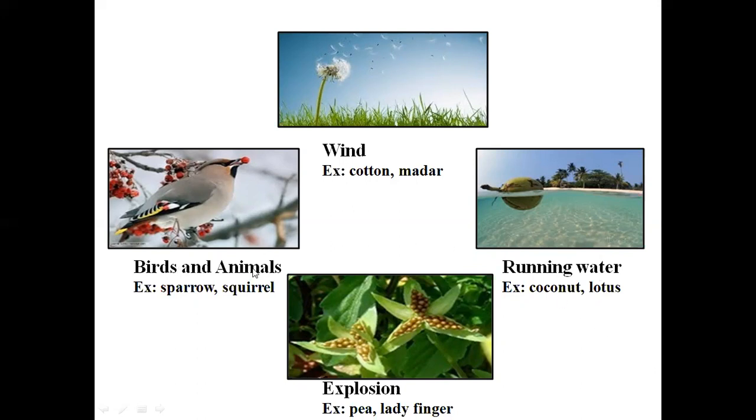Birds and animals play an important role in dispersal of seeds. Many birds and animals visit the plants and trees, they eat the fruit and they scatter the seeds in many places. Explosion in plants like pea plant and ladyfinger plant. When a seed gets mature, it explodes and the seeds are scattered in many places. So wind, running water, birds and animals, and explosion, these are the modes of dispersal of seeds.